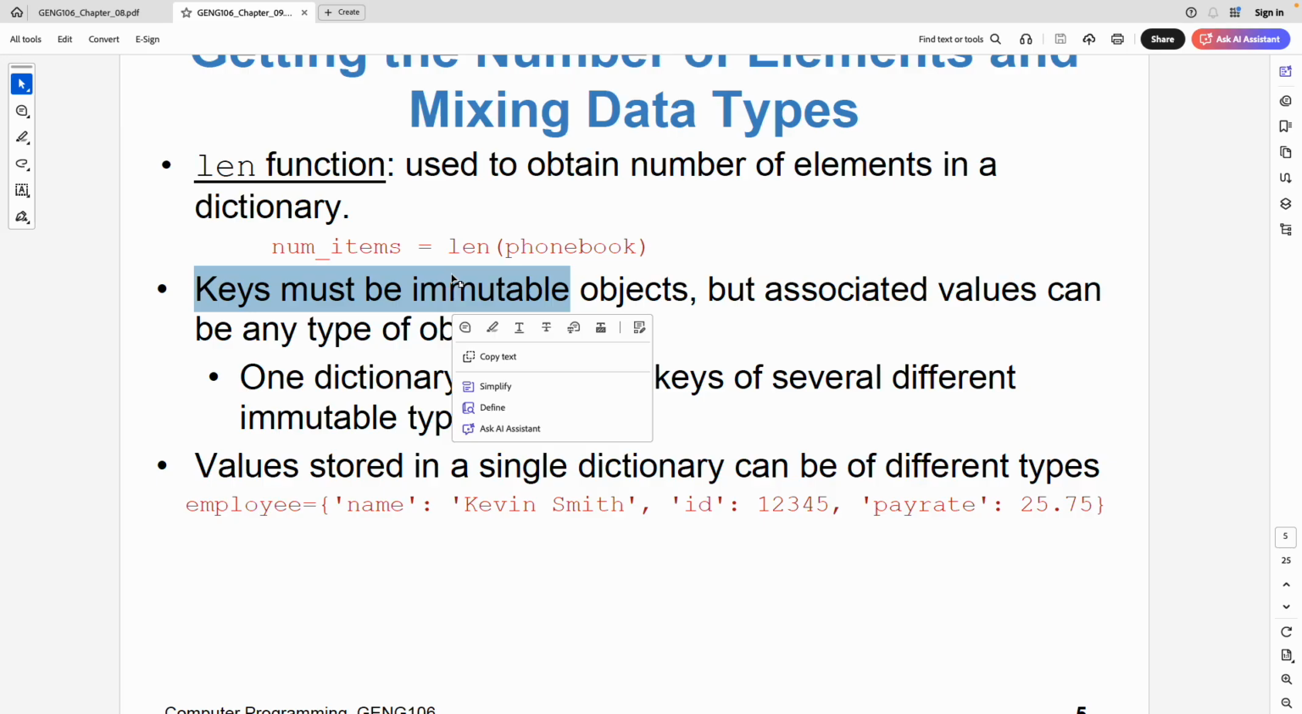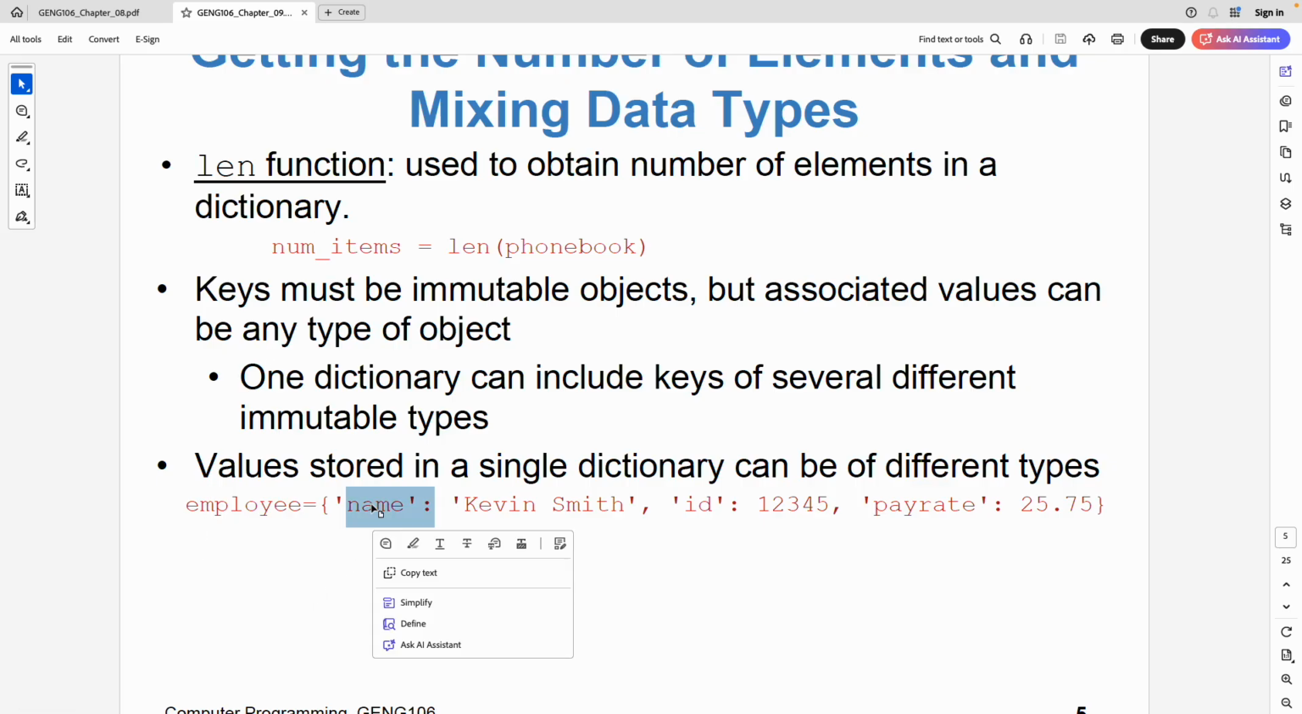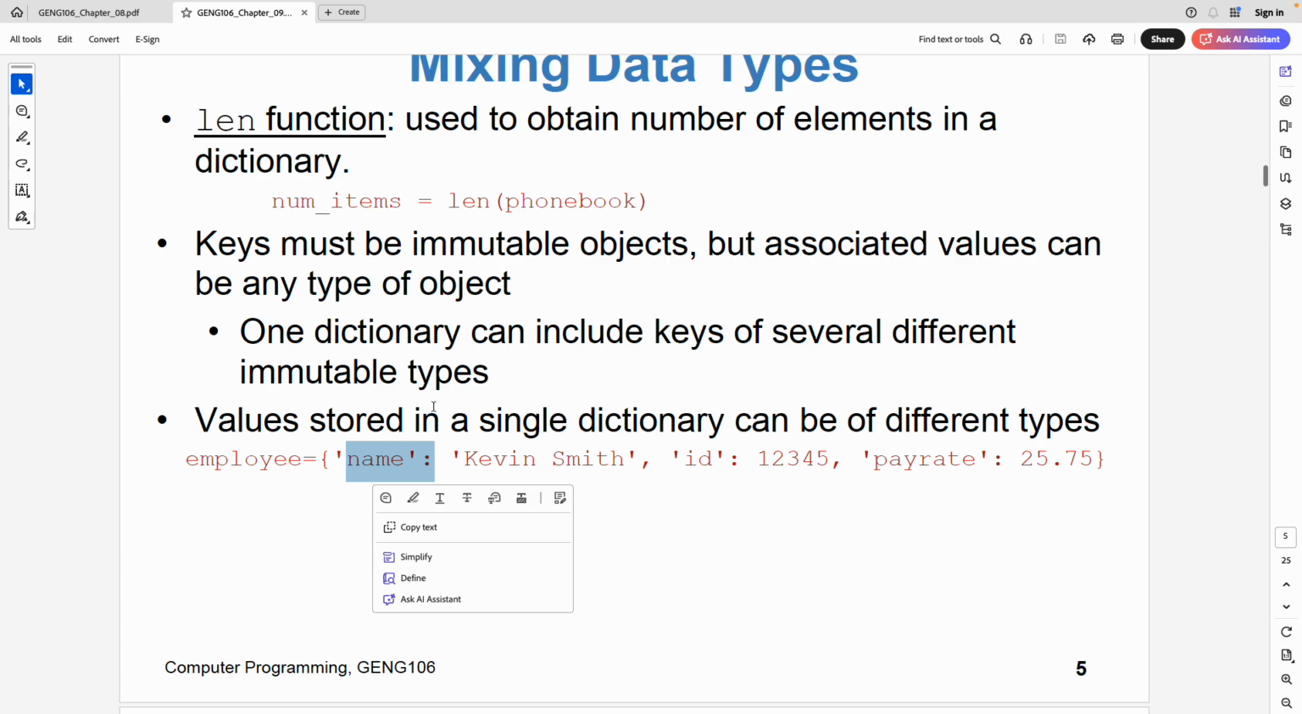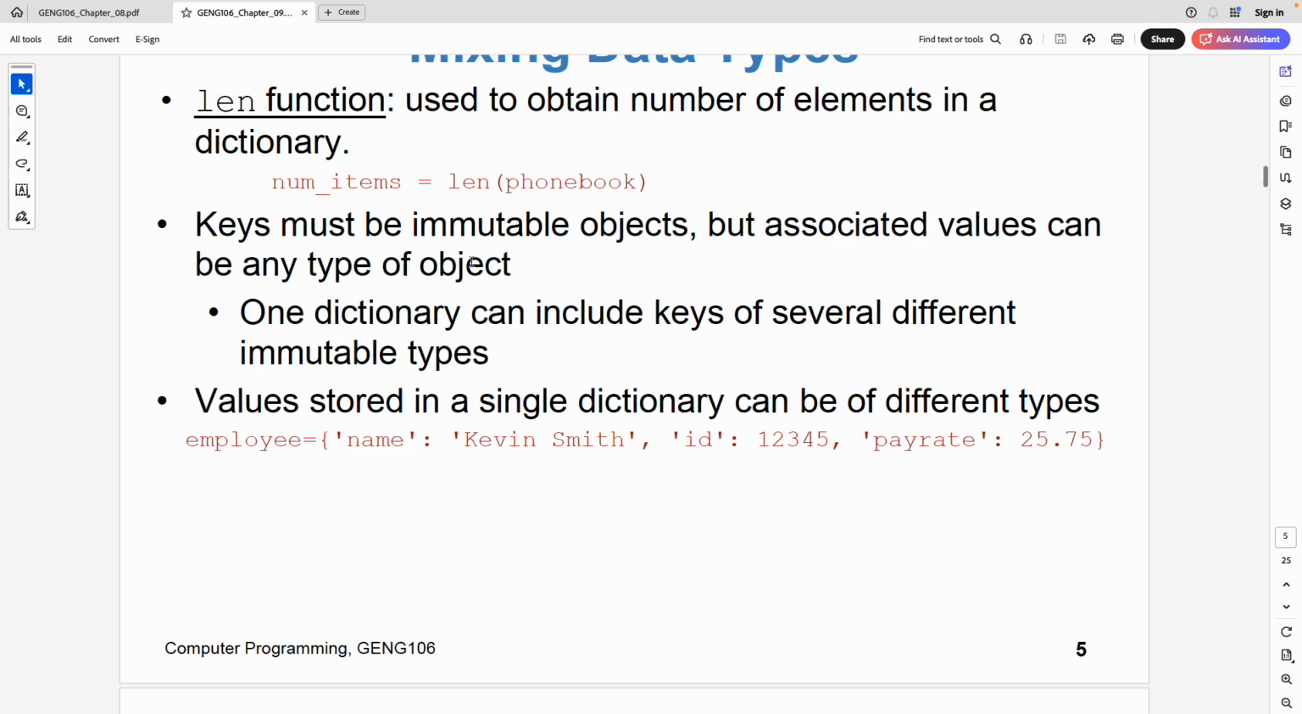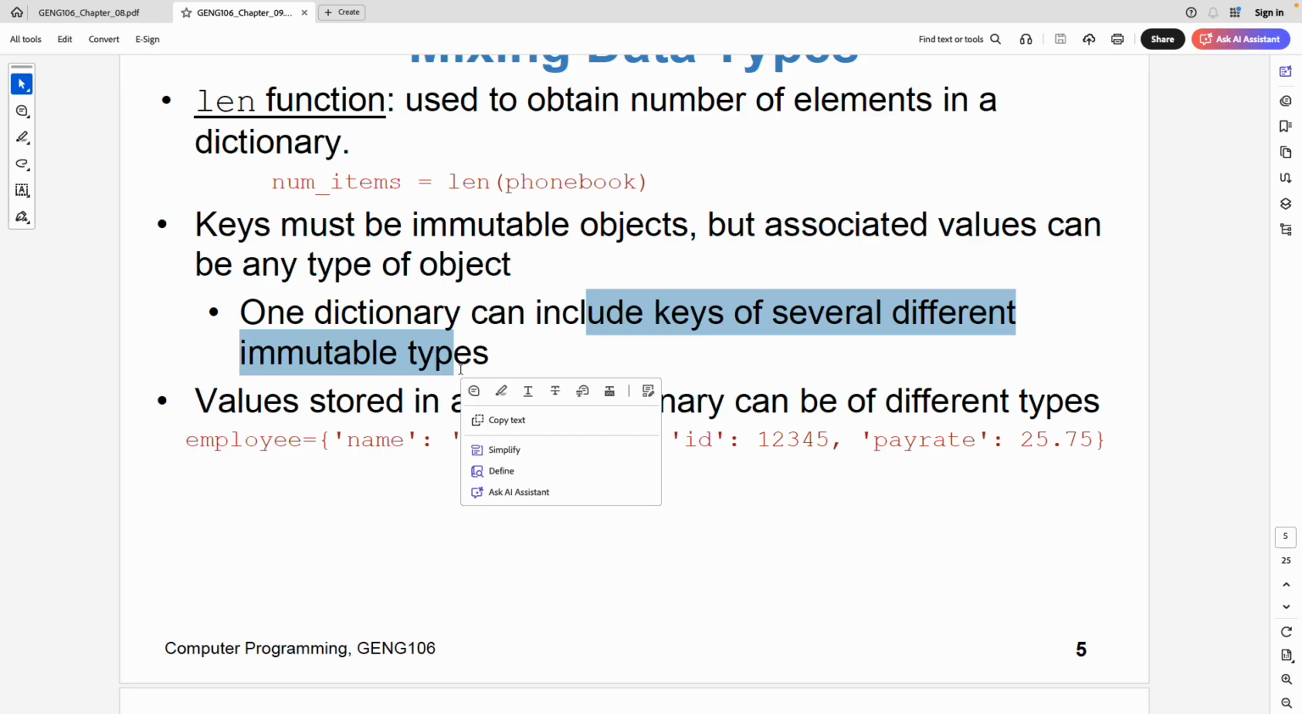Keys must be immutable objects, but the values can be mutable. Immutable means that you should not be able to change it. This is important because we are using it as an index. For instance, strings are immutable. That's why we are using them. But it doesn't have to be only strings. It can actually be other immutable objects. That would also be correct.